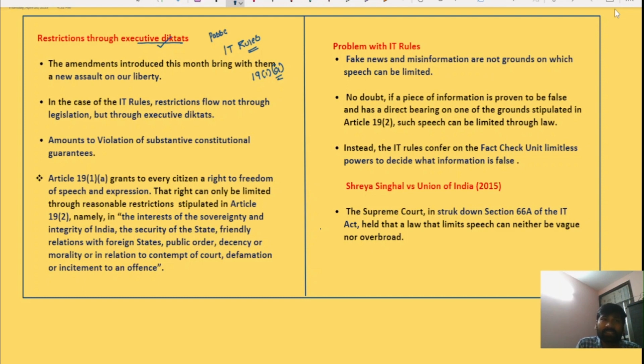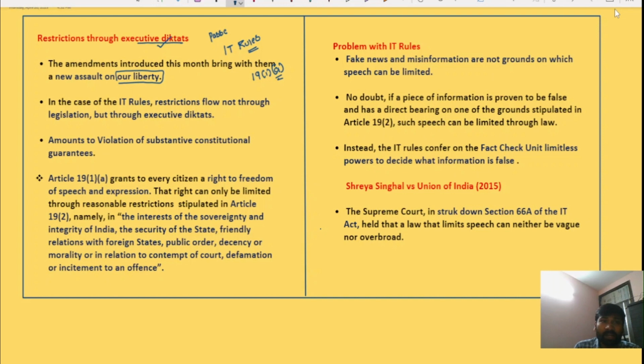Because this is an executive diktat, it is also considered anti-rights, or a new assault on liberty. We also discussed how it will have a chilling effect on the fundamental rights. So therefore, this is considered a new assault on our liberty.